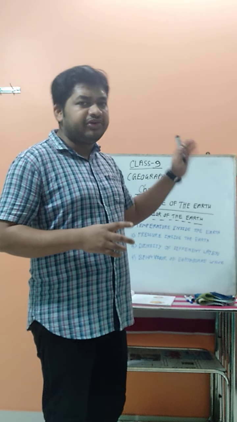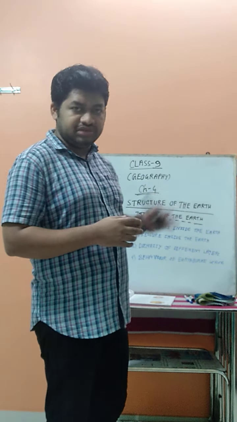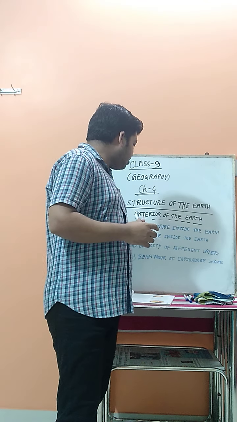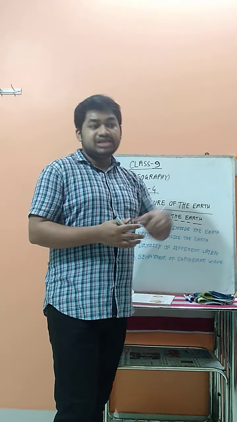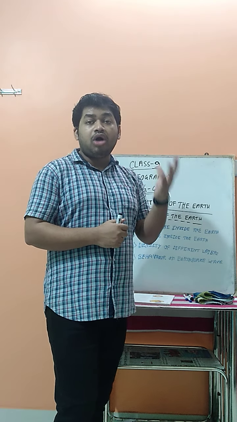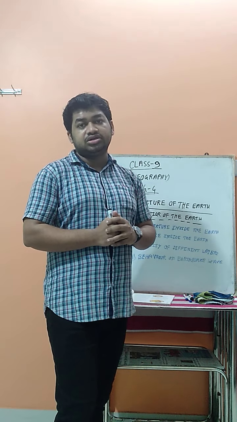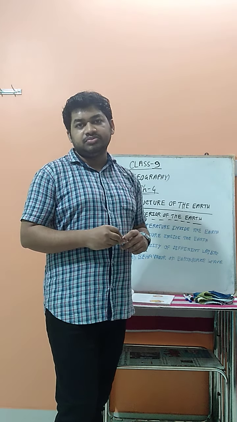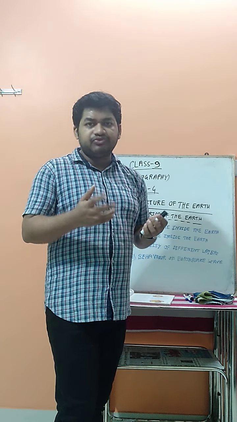Now we understand from the outer surface how the earth is made. But now we are going to discuss the interior of the earth, below the soil layer: what substances are present inside our earth surface. We can't see it, and we can't understand it from any experiment.